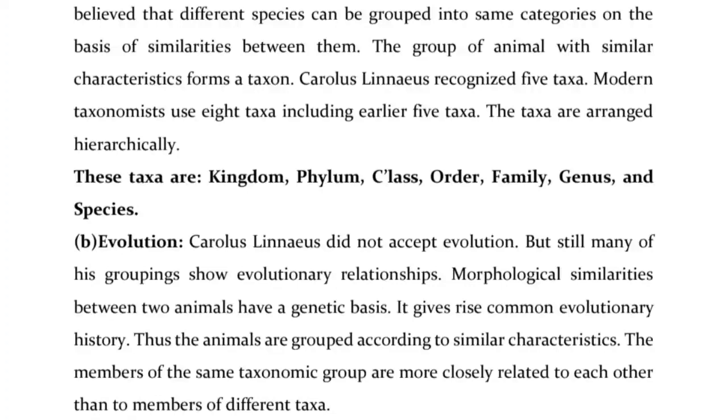B. Evolution. Carolus Linnaeus did not accept evolution. But still many of his groupings show evolutionary relationships. Morphological similarities between two organisms have a genetic basis. It gives rise to a common evolutionary history. Thus the organisms are grouped according to similar characteristics. The members of the same taxonomic group are more closely related to each other than two members of different taxa.